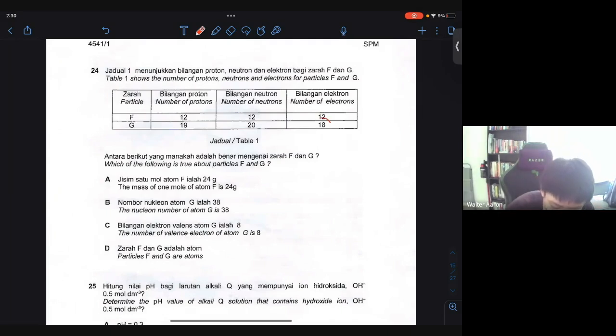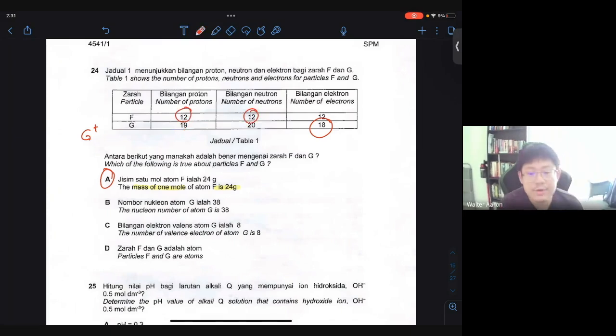And you can see that it actually has one less electron compared to the proton. So G is supposed to be positively charged. All right. But still, you can see that the best answer for number 24 over here is technically A. Why? The mass of one atom F is 24 grams. How do we know it's correct or wrong? By calculating this and this together.